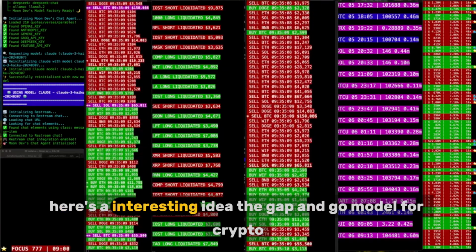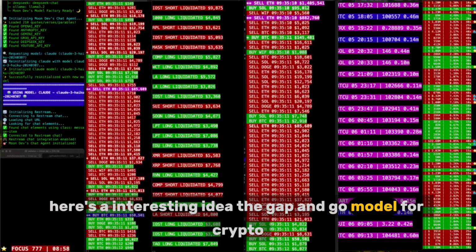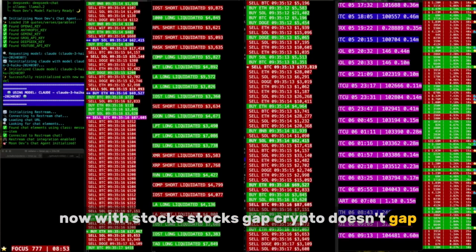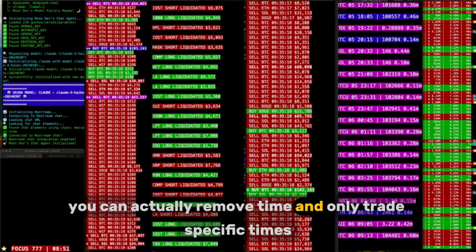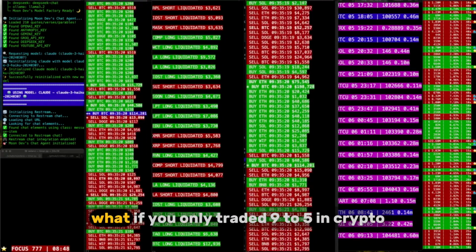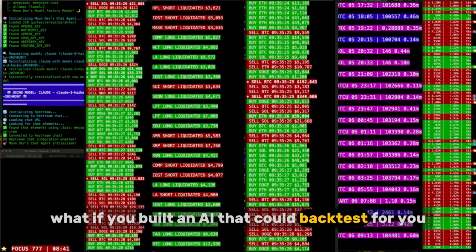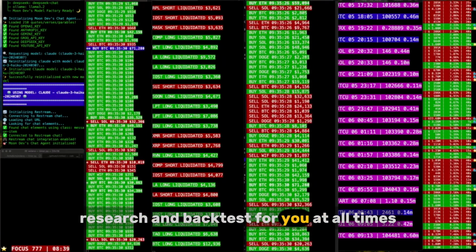Here's an interesting idea, the gap and go model for crypto. Now with stocks, gap. Crypto doesn't gap. You can actually remove time and only trade specific times. What if you only traded 9 to 5 in crypto? What if you built an AI that could research and backtest for you at all times?